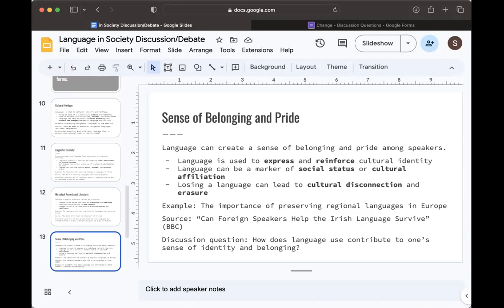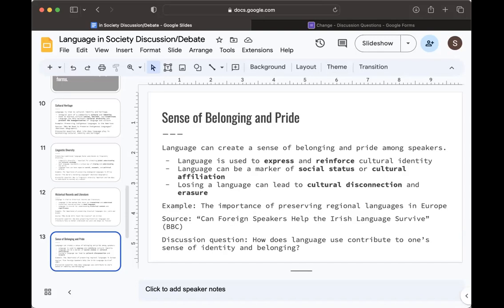Preserving traditional language forms can help foster a sense of pride and connection to cultural heritage among speakers, as well as promoting cross-generational understanding and appreciation. So an example is preserving regional languages in Europe. So an example straight from the textbook is there was a sign that was written in Welsh, which Welsh is a dying language. So if the Welsh language dies and they all speak English, they may lose a sense of belonging and pride within their community.